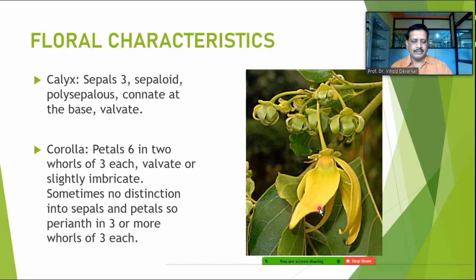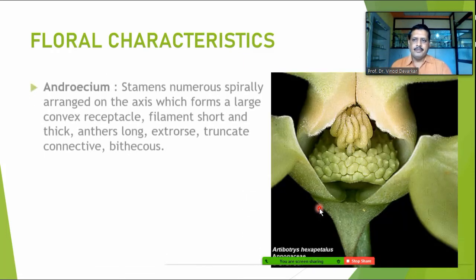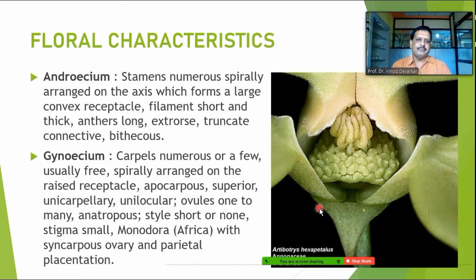When we talk about the androecium and gynoecium, here you can find the flower of Artabotrys hexapetalus. In the androecium, stamens are numerous and spirally arranged on the axis, which forms a large convex receptacle. Filaments are normally short and thick, and anthers long and extrorse. A truncate connective is there, and they are normally bithecous. So the connective prolongation is most popular here.